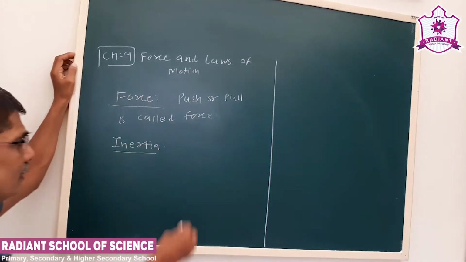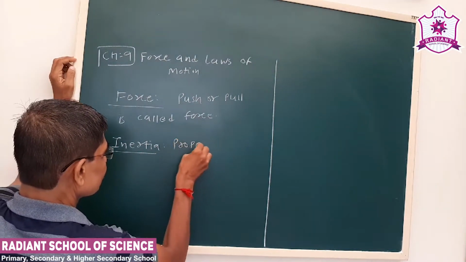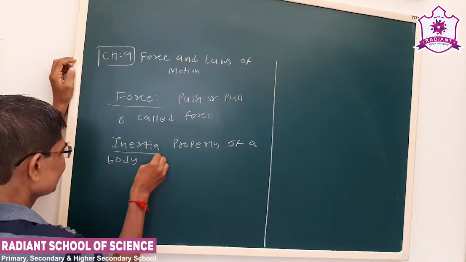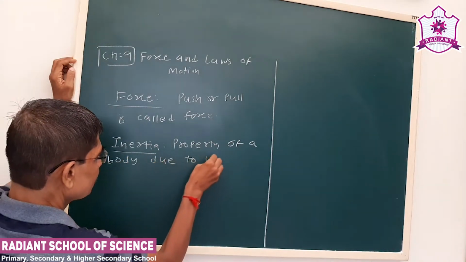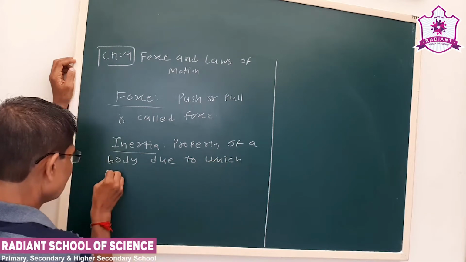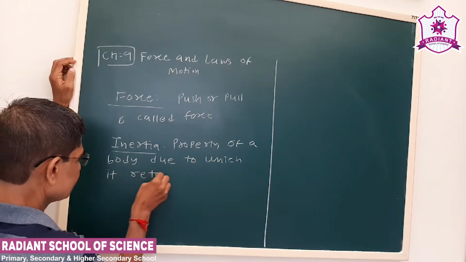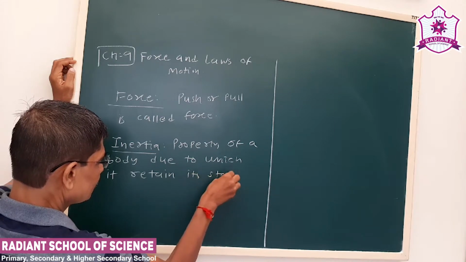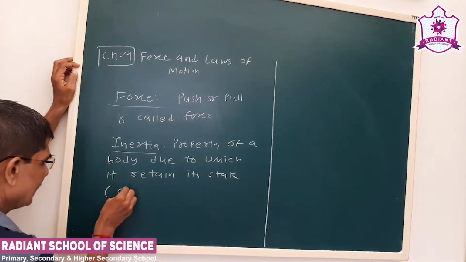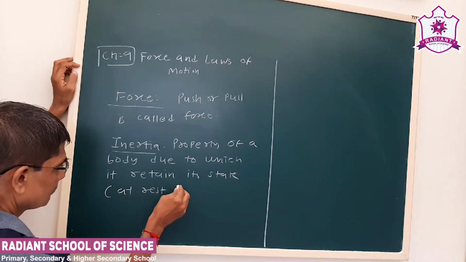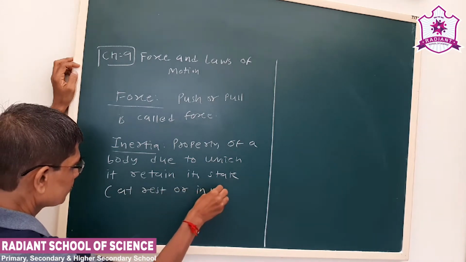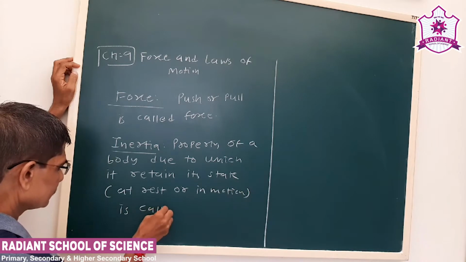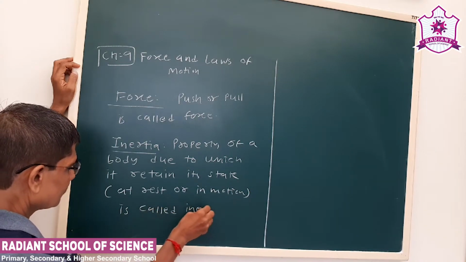Now see, the property of a body due to which it retains its state either at rest or in motion is called inertia.